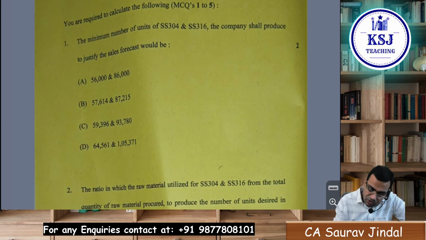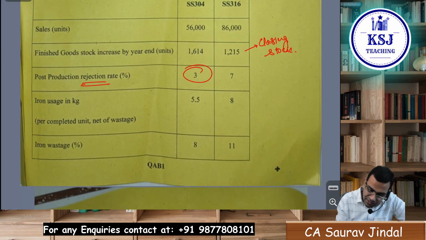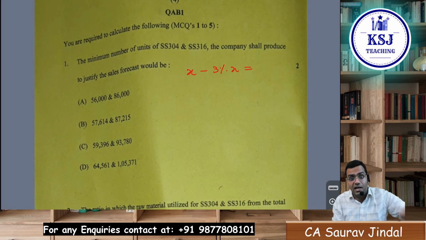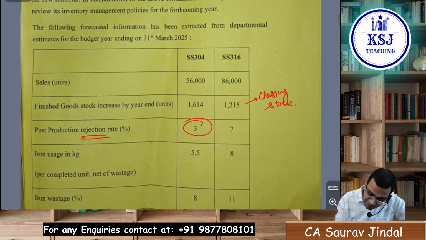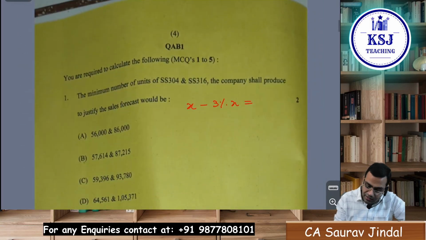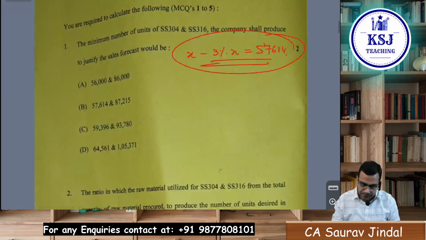Number of units produced will be X. On that X, the rejection will be there, 3% and 7%. Right, 3% of X will get rejected. After that, how much should be left? Should be left is 56,000 plus 1614. Right, that is 56,614. So this is how the value of X you will get. Similarly for the other product.